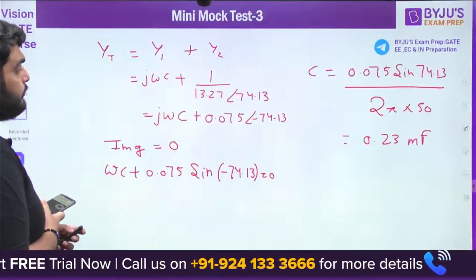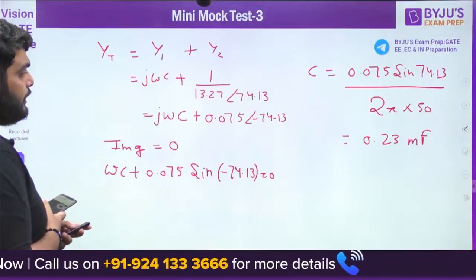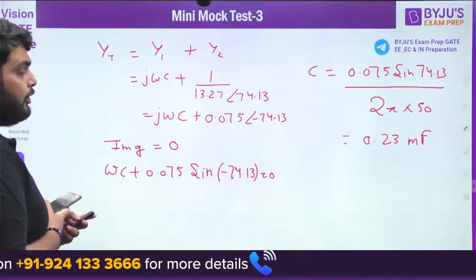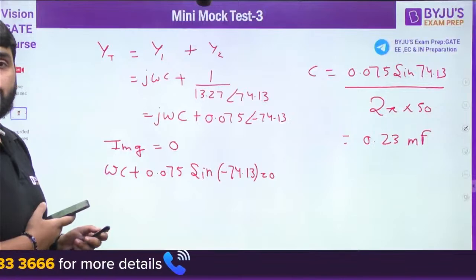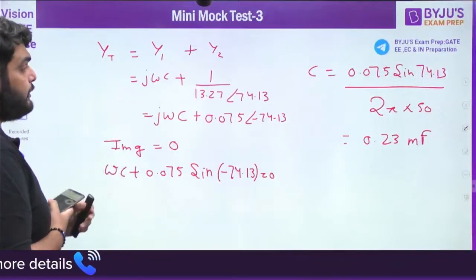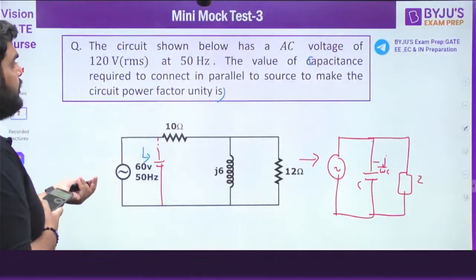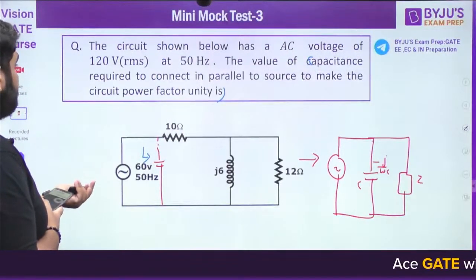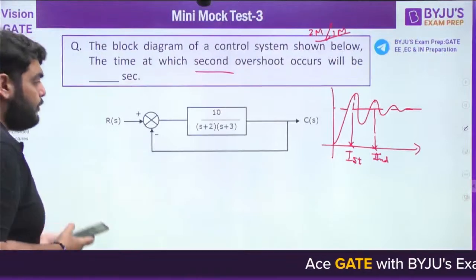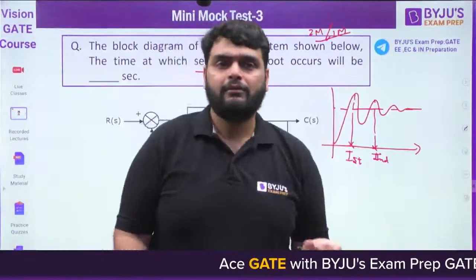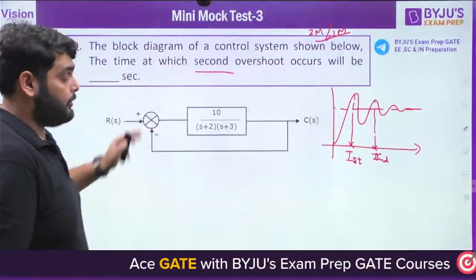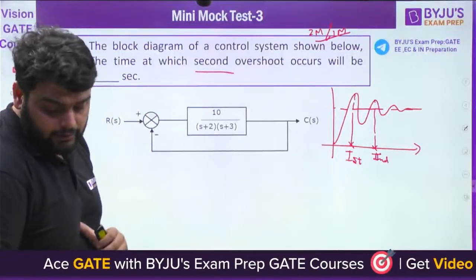Check your calculation once more. Or are you getting the answer in microfarad? Because I'm getting the same answer in millifarad. Don't worry about it. If there is any mistake, it will be a calculation mistake. Otherwise, the method is important.